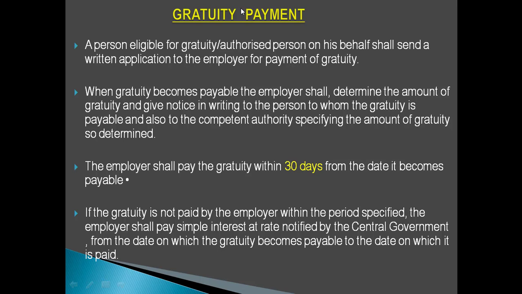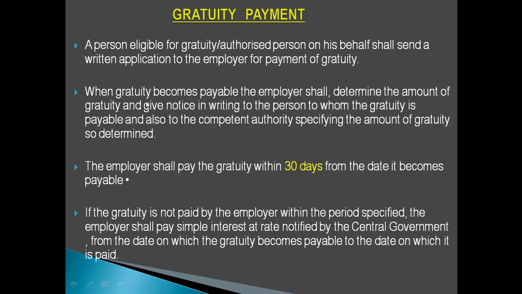Now the gratuity payment. A person who is eligible for gratuity, or the authorized person on his behalf, can send a written application to the employer for payment of gratuity. A person who is eligible means the person who is working, or the authorized person can be, in case of death or disablement of an employee, the nominee or the legal heir, right?